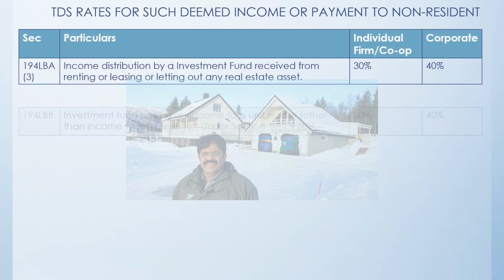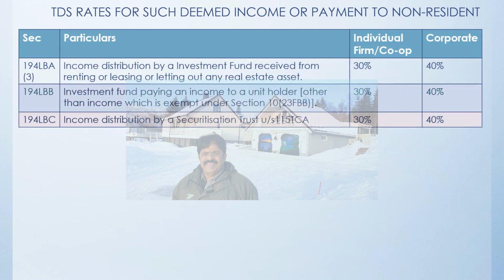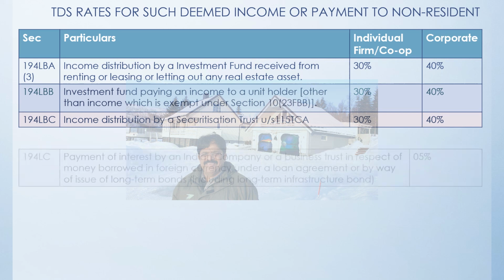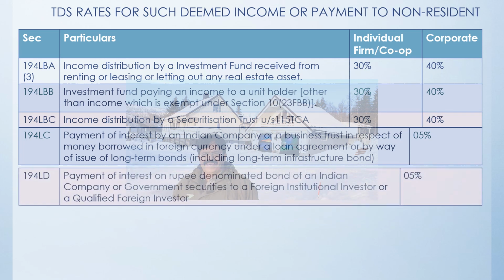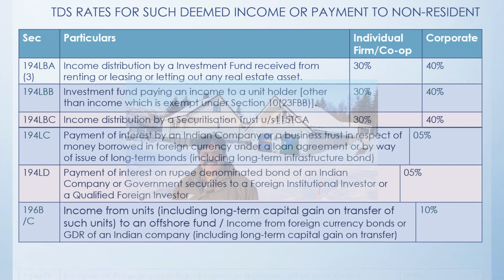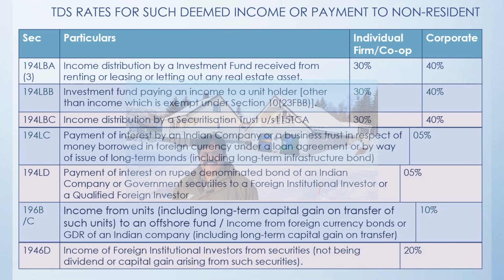Now there are other various scenarios also whereby the TDS is required to be paid, in the case of the individual and firm at the rate of 30%, by the corporate body at the rate of 40%. So whenever all this payment is made, which has been prescribed under the law, in that case the TDS has to be deducted at the given percentage.